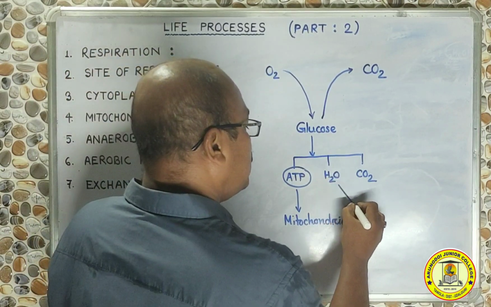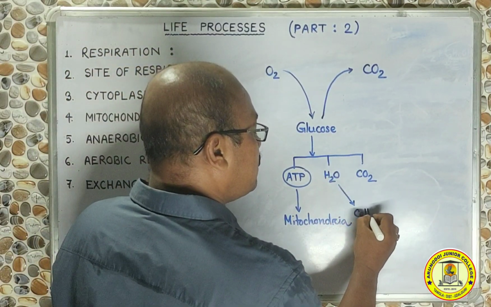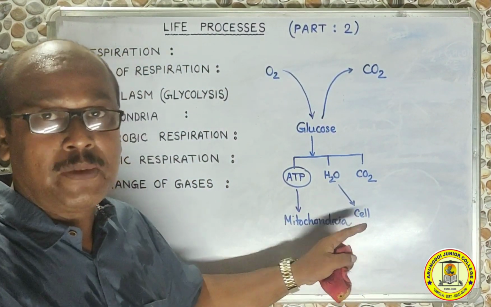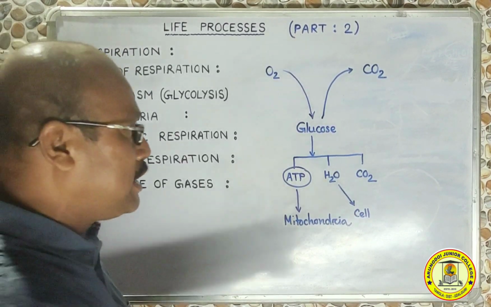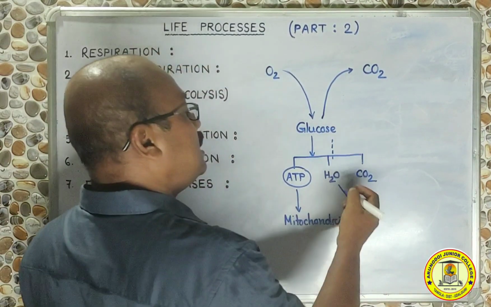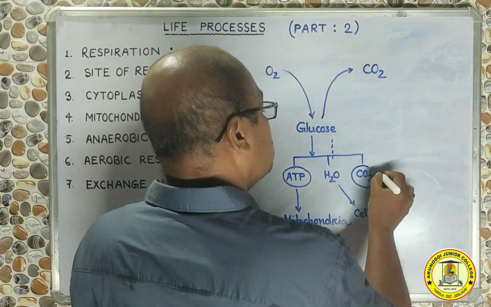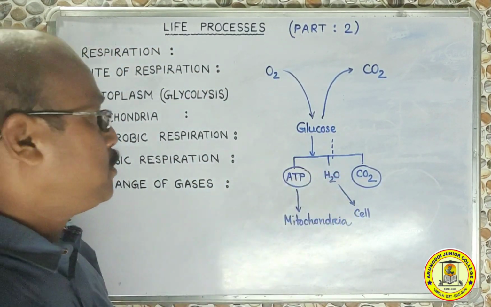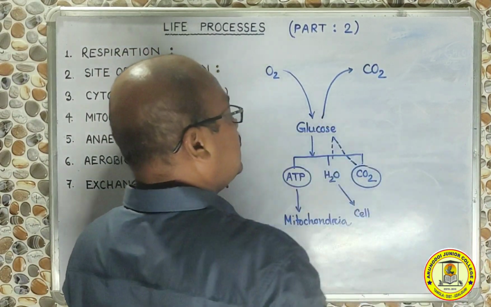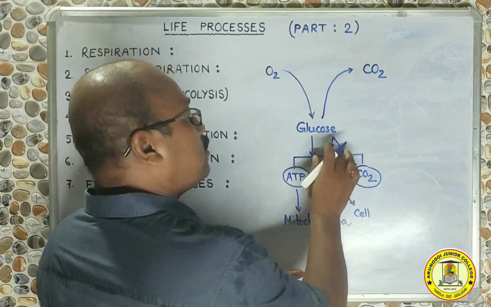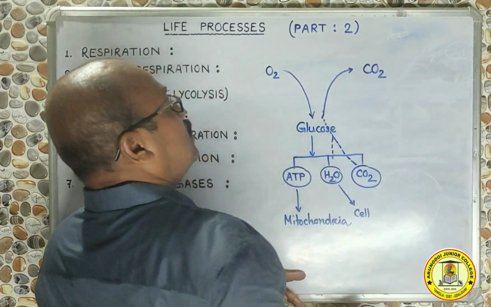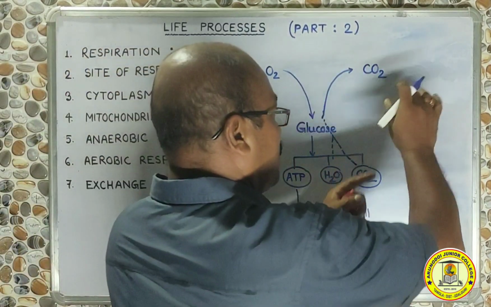Water will also be stored inside the cell, because water is a necessary part of the cell. So mostly the water retains its position inside the cell. However, if there is an excess amount of water, it will be released. And carbon dioxide is a totally useless product which is produced during respiration, and therefore it is also to be released, because we do not need it. So if there is excess water, it will be released, but all the carbon dioxide is to be released, and it ultimately goes out of our body.